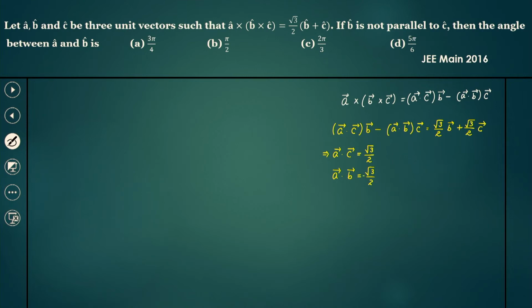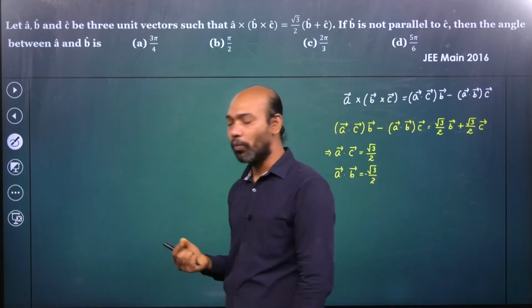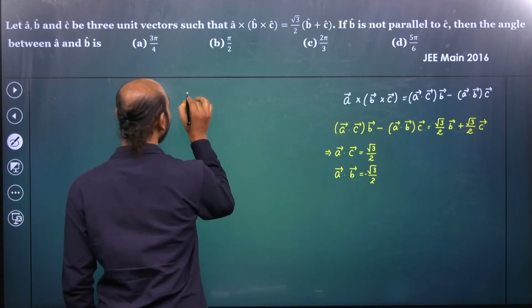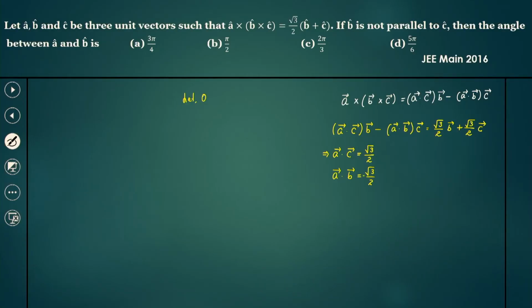Now what we are asked is to find the angle between A and B. So let theta be the angle between A and B. Then A dot B, the dot product, must be equal to mod of A into mod of B cos theta.